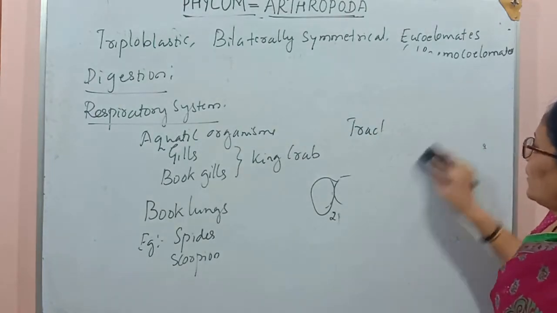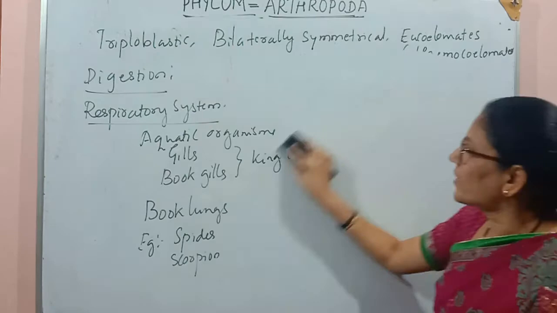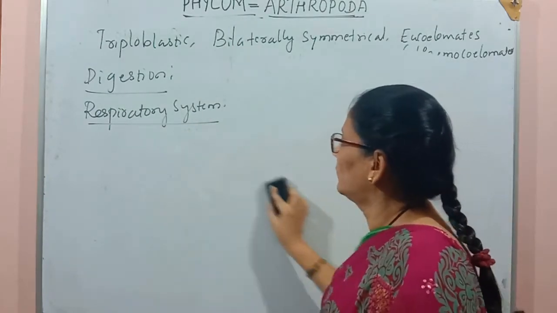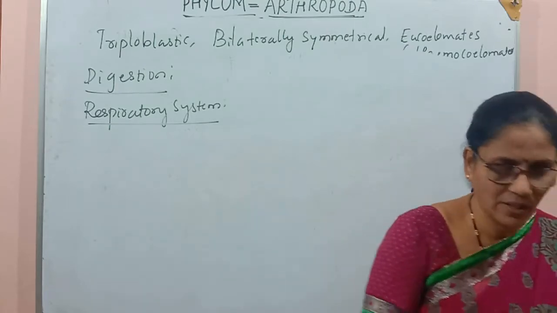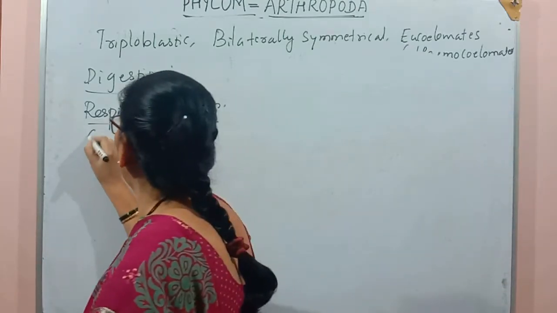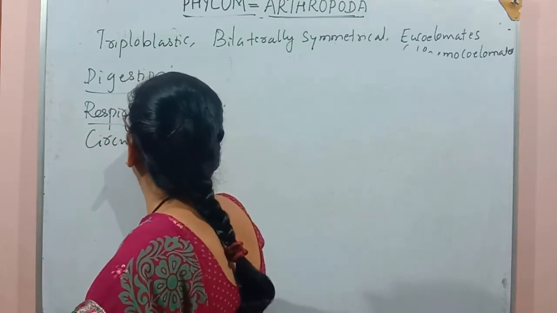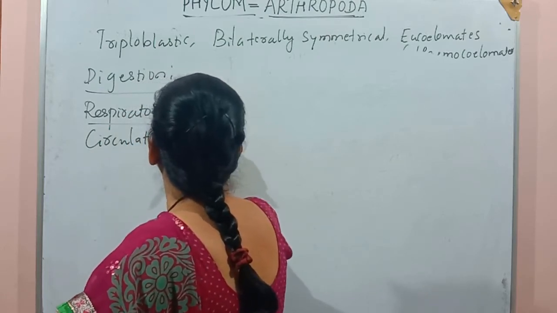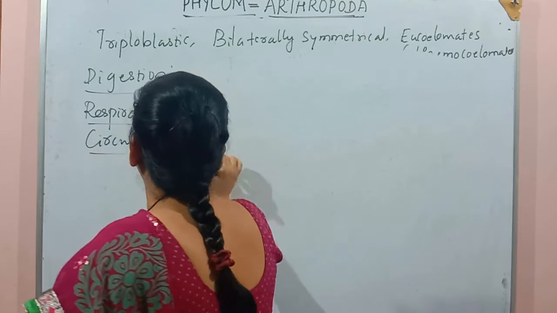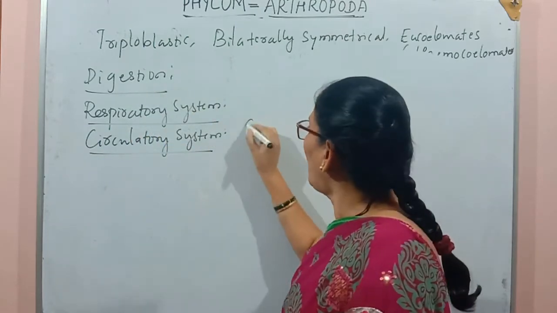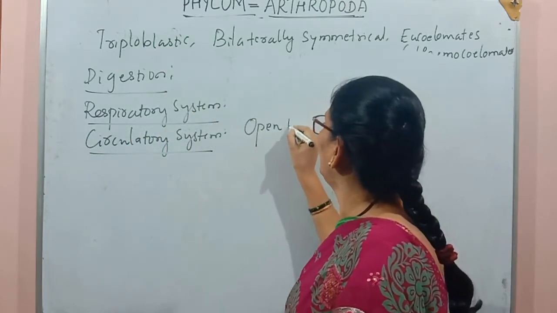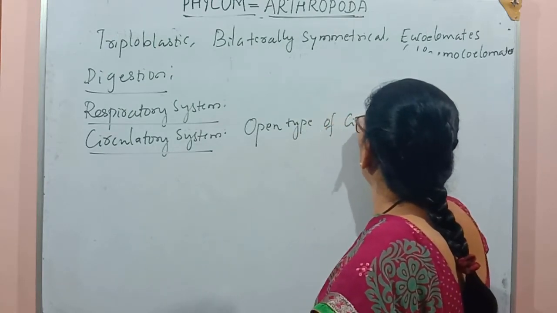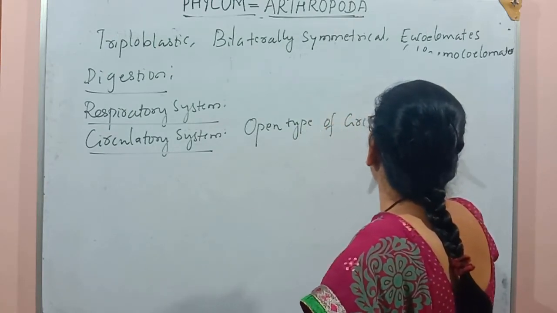Now we will discuss the next system, that is the circulatory system. Circulatory system in arthropods. Arthropods have an open type of circulatory system.